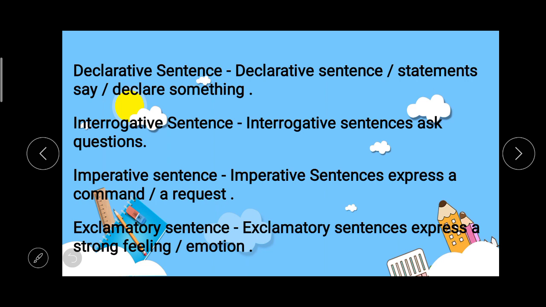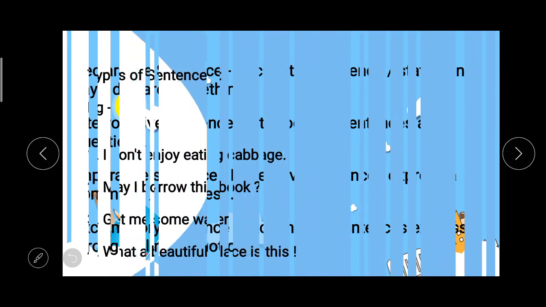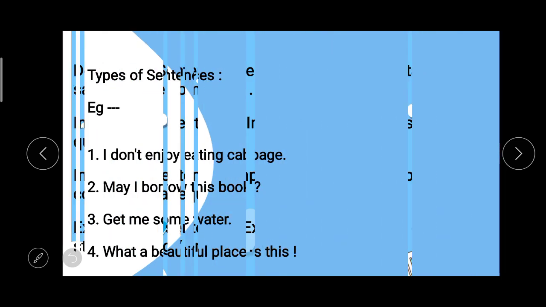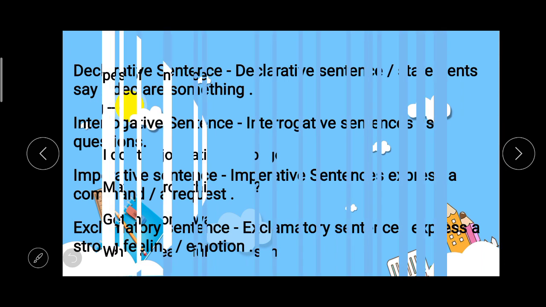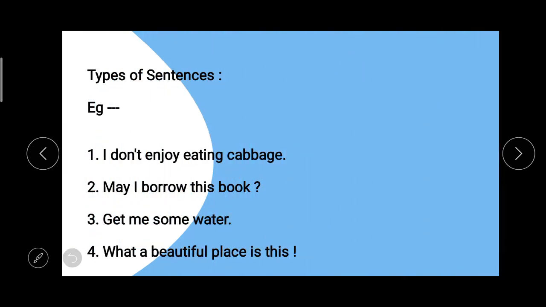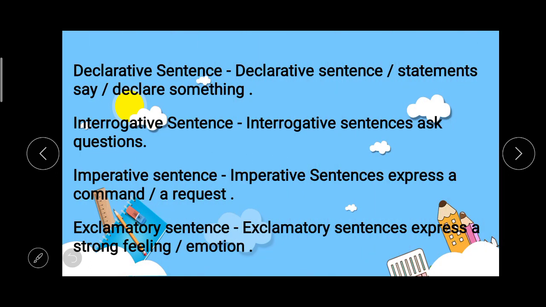So students, interrogative sentences ask questions, like example number 2, and they end with a question mark. Then comes imperative sentences. So students, an imperative sentence expresses a command or a request, like sentence number 3, and it ends with a full stop.